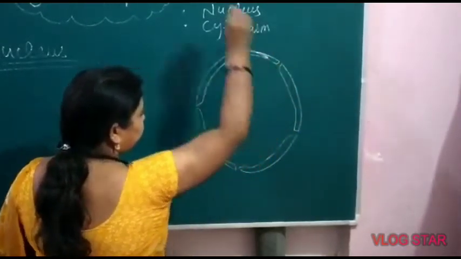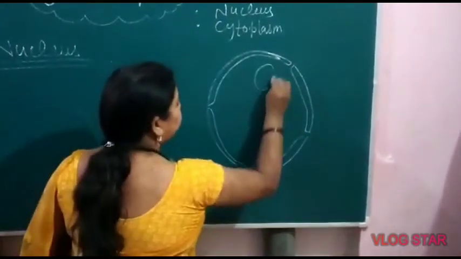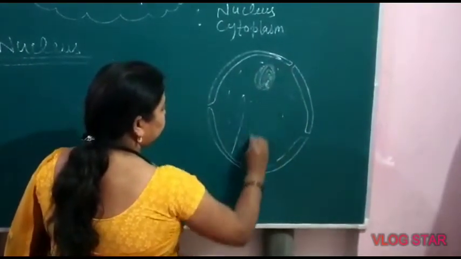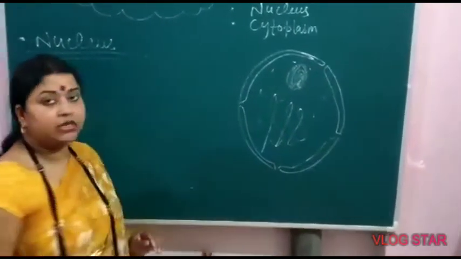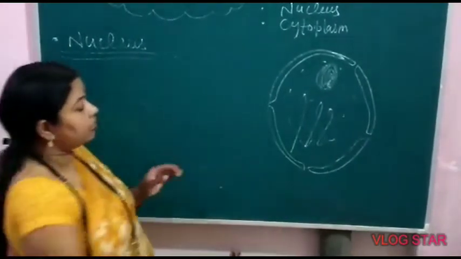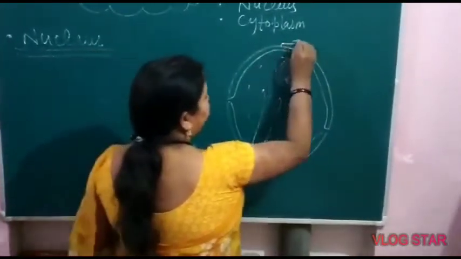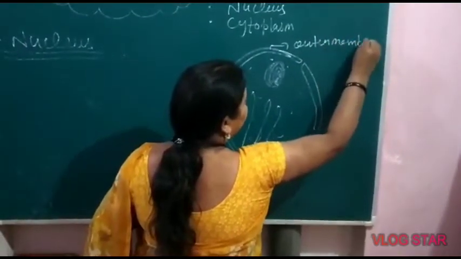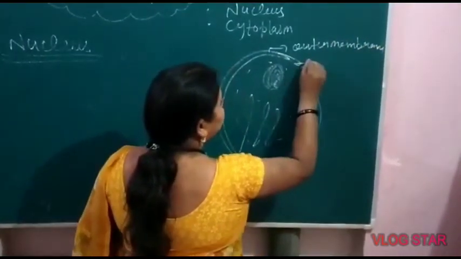Draw it in your notebook. Nucleus is a double membranous cell organelle. These two membranes are the outer membrane and inner membrane.